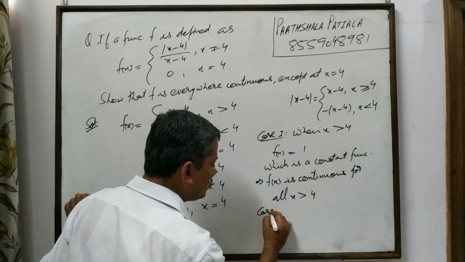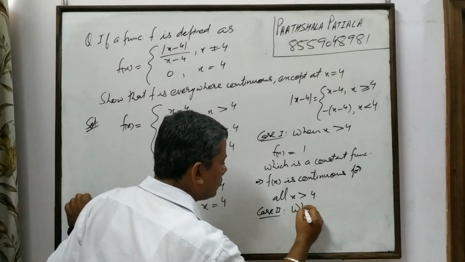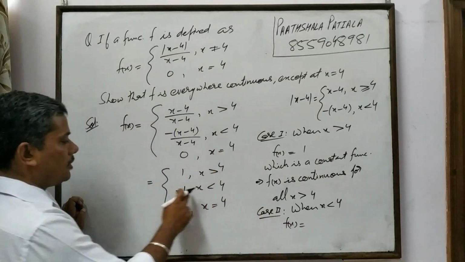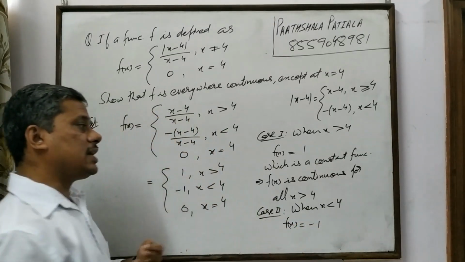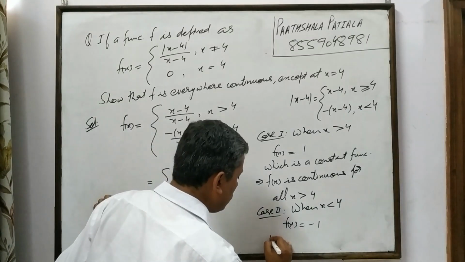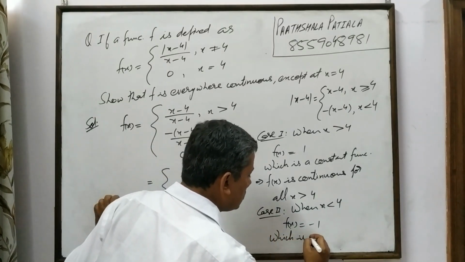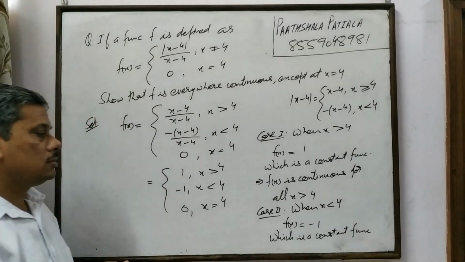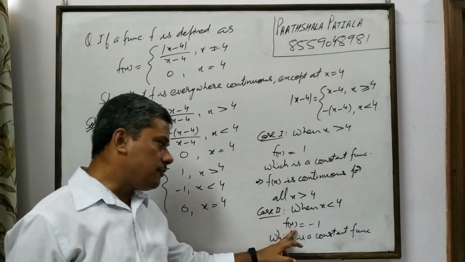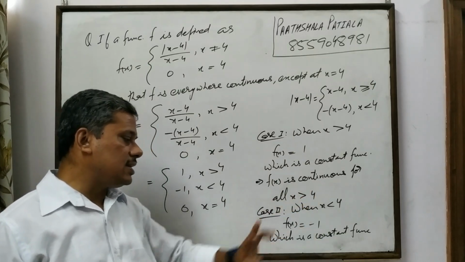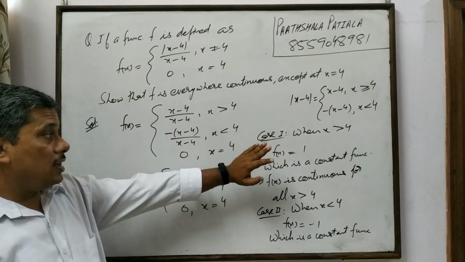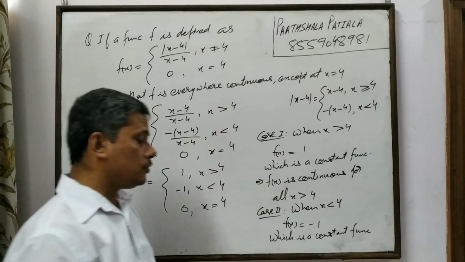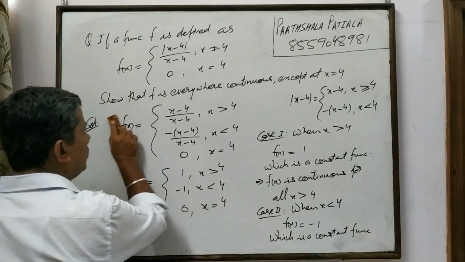Similarly, case 2, when x is less than 4, f of x is -1, which is again a constant function. So being a constant function, it is continuous everywhere. Therefore, f of x is continuous for all x less than 4. Now we have proved that the function is continuous for all x greater than 4 and for all x less than 4. Now let us check out at x is equal to 4.